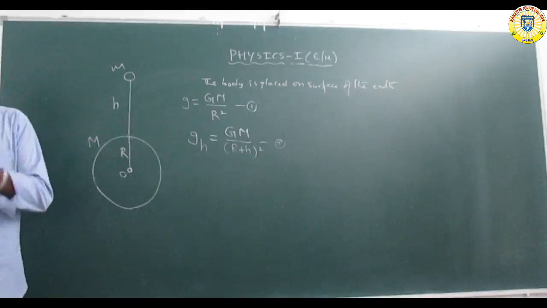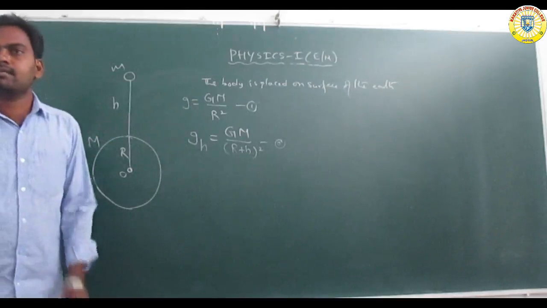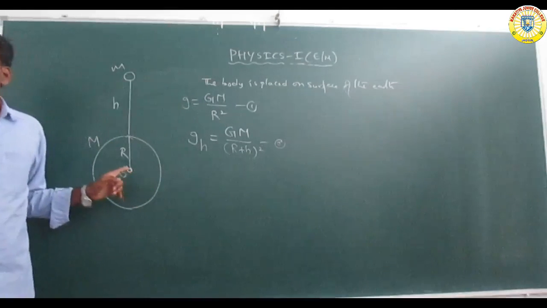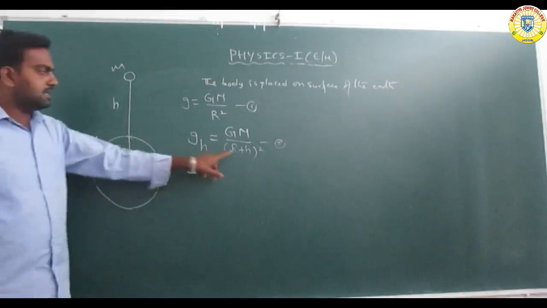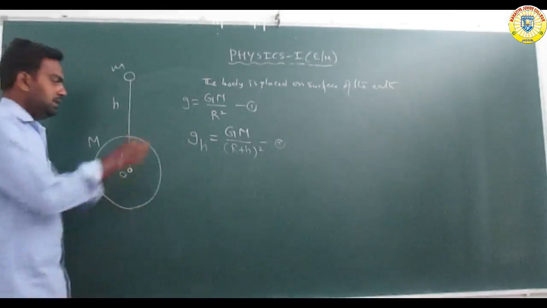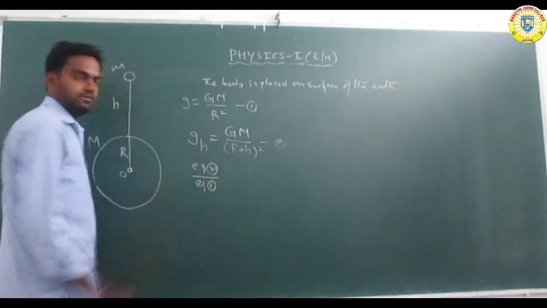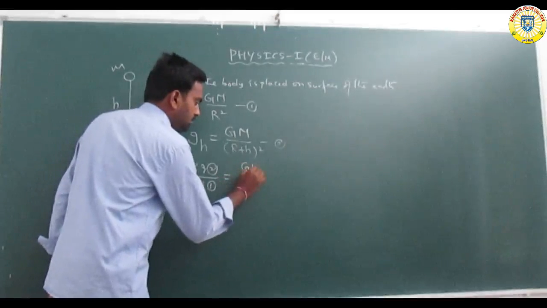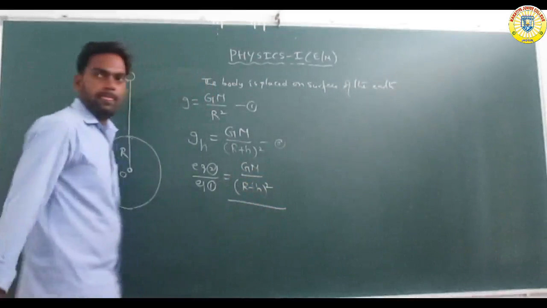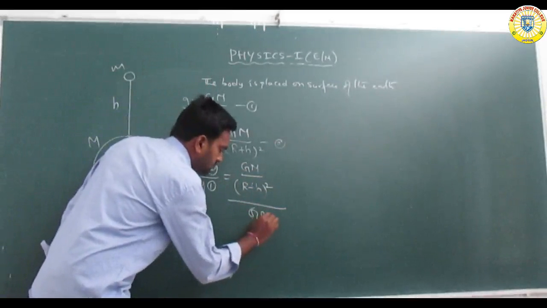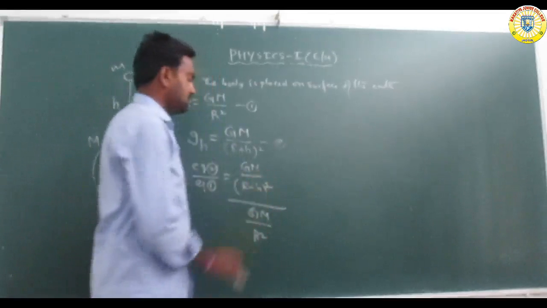In the before case, the body is on the surface of the planet, so the distance is nothing but the radius r. Here it is radius plus some height. So we divide equation 2 by equation 1: GM by r plus h whole square, divided by GM by r square.